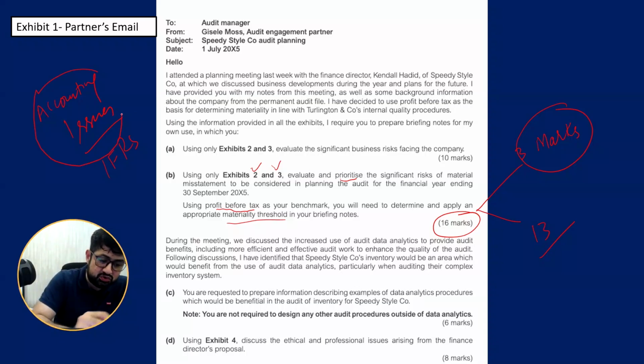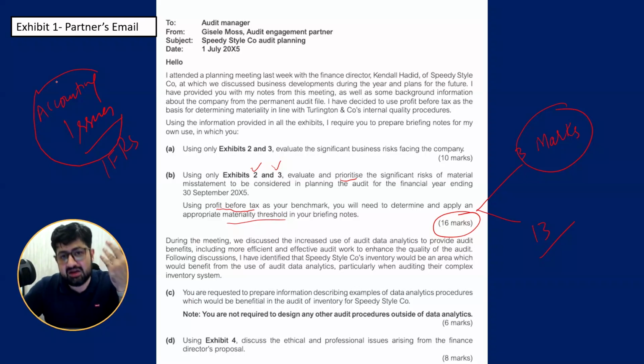So accounting issues I will be discussing as risk of material misstatement, although there may be other aspects. For example, analytical procedures can be discussed as risk of material misstatement, and there might be some generic other statements as well which can be described as the risk of material misstatement. But here my focus is IFRS.